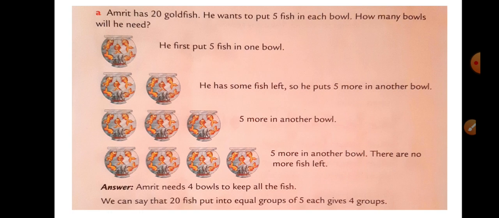So equal groups of fish he has put in the bowls, in 4 groups, with 5 fish in each bowl. That is what is equal grouping.